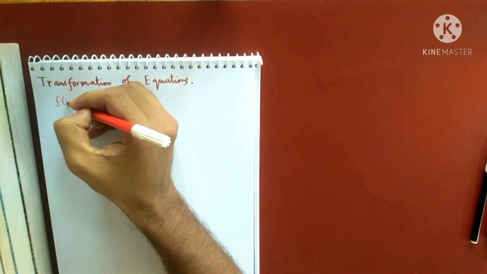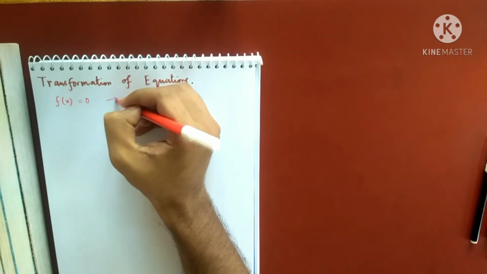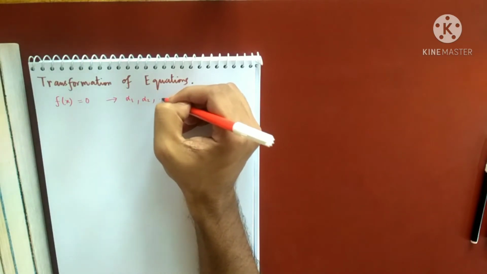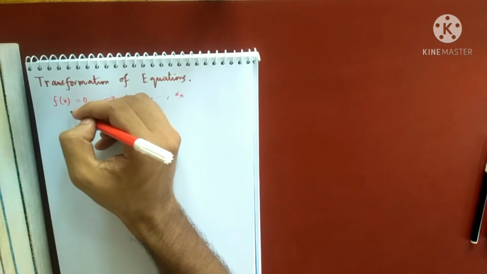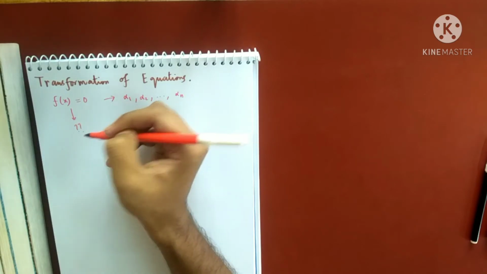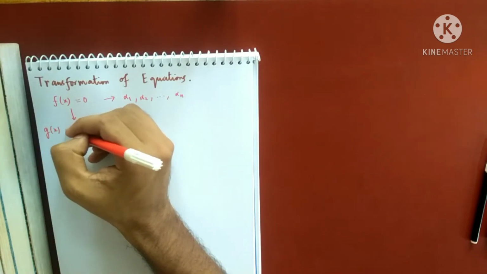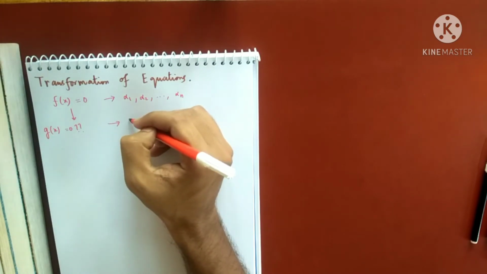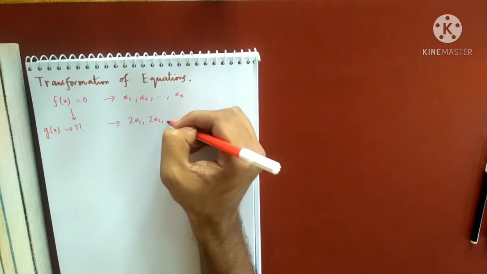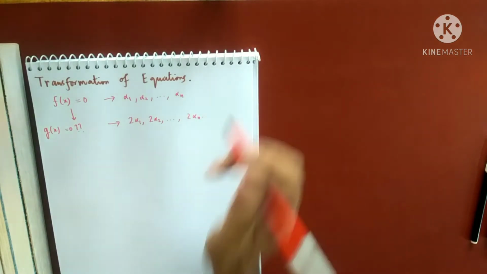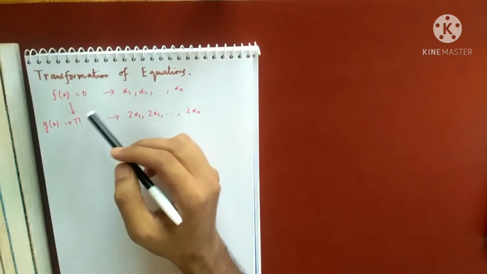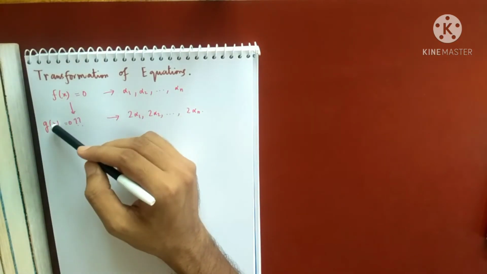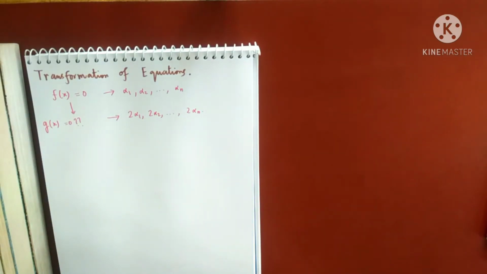Suppose f(x) equals 0 has roots alpha 1, alpha 2, dot dot dot, alpha n. I want to find a new equation from f(x), suppose g(x) equals 0, such that its roots are 2 alpha 1, 2 alpha 2, dot dot dot, 2 alpha n. But the question is, without actually knowing the roots, is it possible to find g(x) from f(x)? That is the question. This is what we mean by transformation.